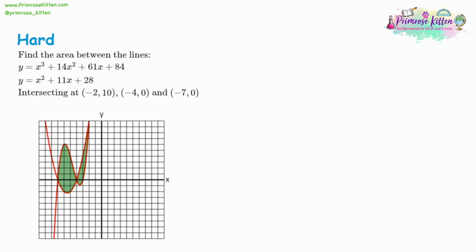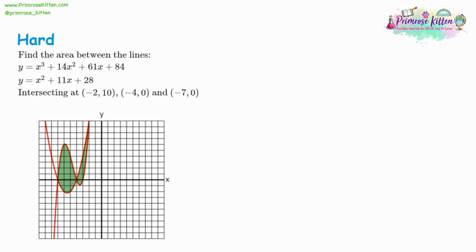Now, to change to the hard questions, we're going to find the area between a cubic and a quadratic. And if you look at the curve, you'll see there's actually 2 shaded sections. Now, I'm going to start off the same way, but there are going to be changes when we have to look at those 2 shaded sections. I'm going to need some more space working out here, so I'm going to try and compress some of our working out lines.